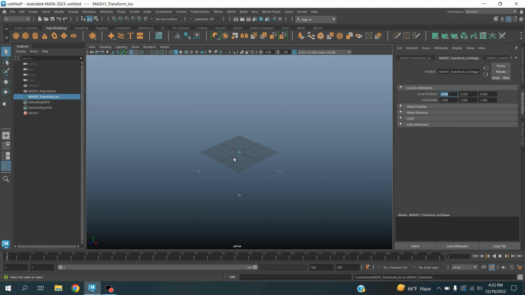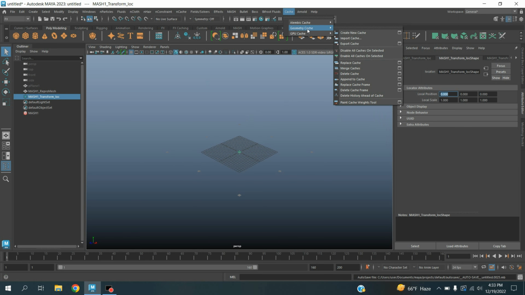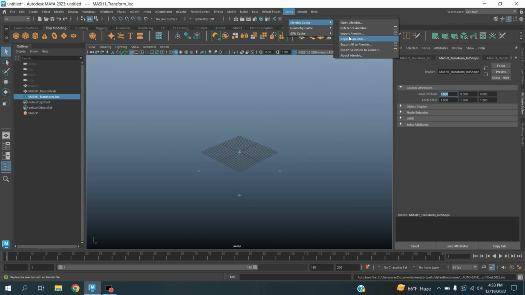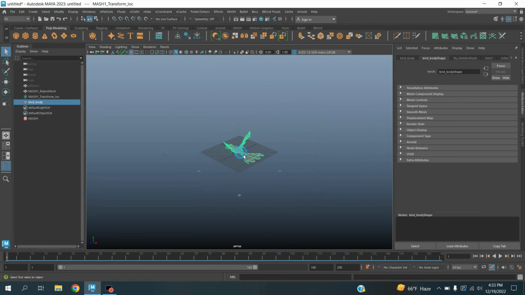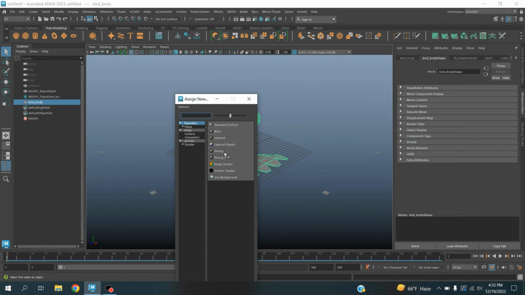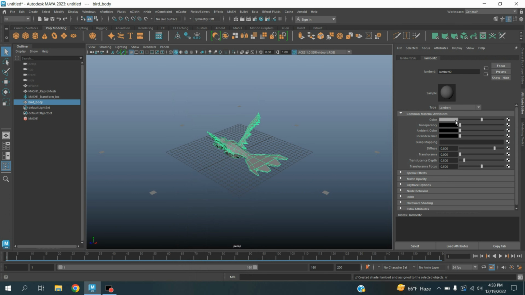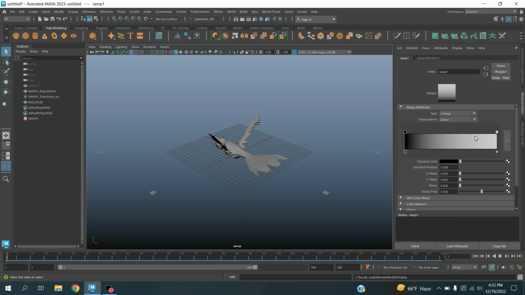See this one. Now go to Cache, Alembic Cache, open Import Alembic File, select this one, click Import. Now select this one, press Shift+T to assign a new material, select Lambert, click on this Lambert color checker box, select Ramp, move this one here and this one here.